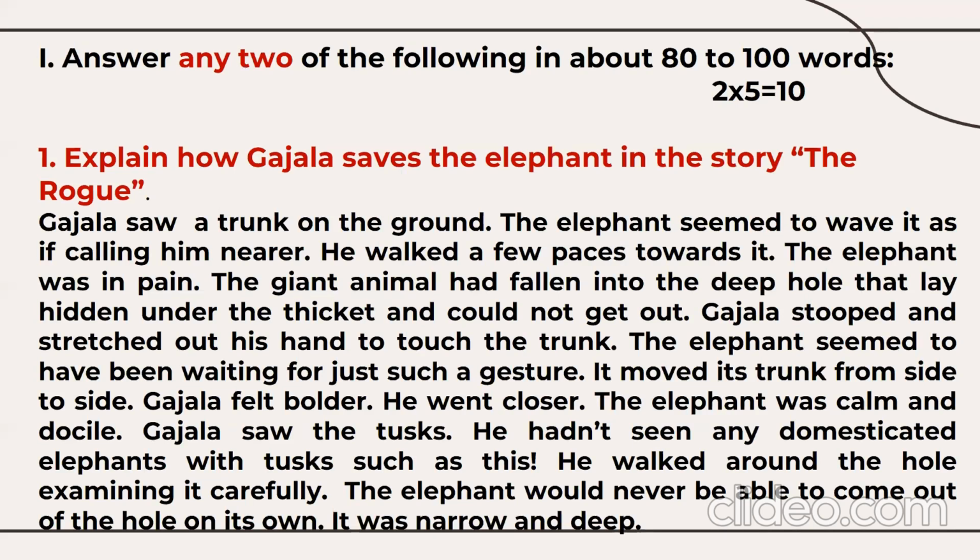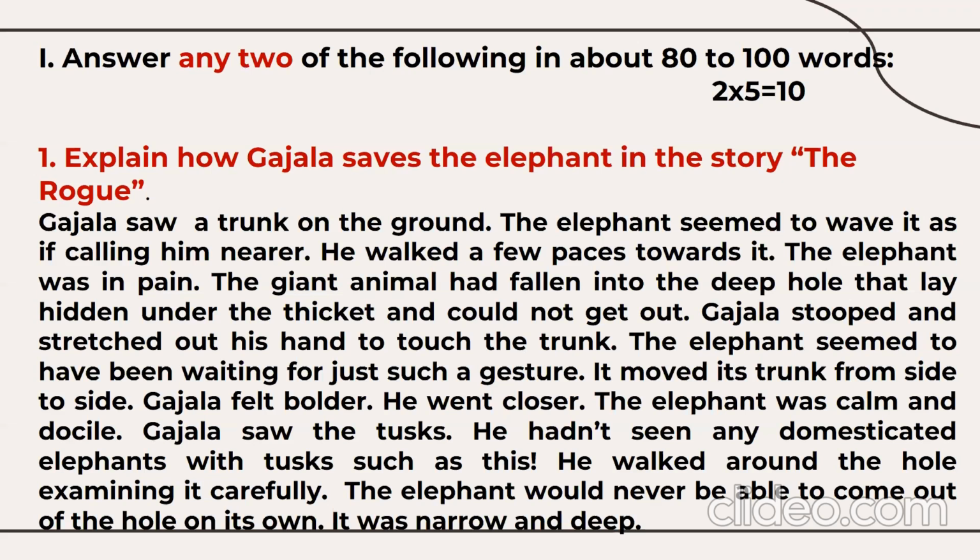Explain how Gajal saves the elephant in the story Rug. Gajal saw a trunk on the ground. The elephant seemed to wave it as if calling him nearer. He walked a few paces towards it. The elephant was in pain. The giant animal had fallen into the deep hole that lay hidden under the thicket and could not get out.